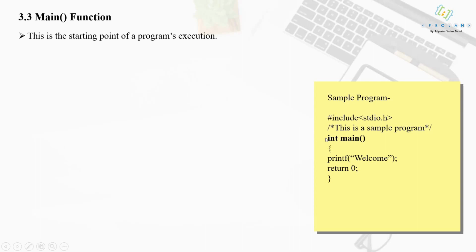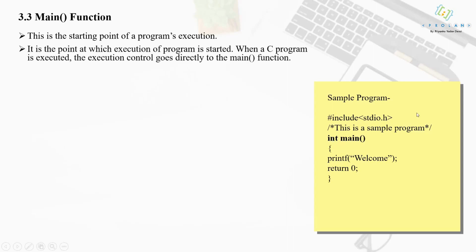The moment you see main in your program, you should understand that your main program is going to start from this particular line. So this is the starting point of program execution. It is the point at which execution of the program is started. When a C program is executed, the execution control goes directly to the main function.